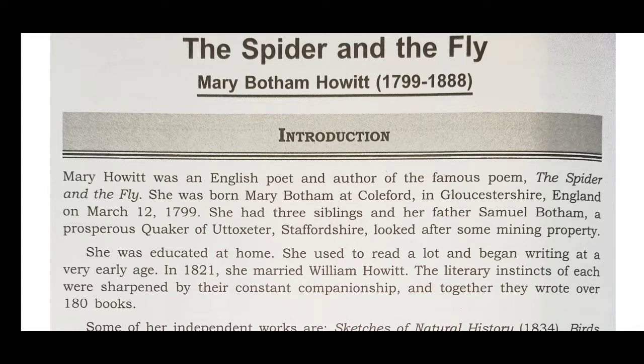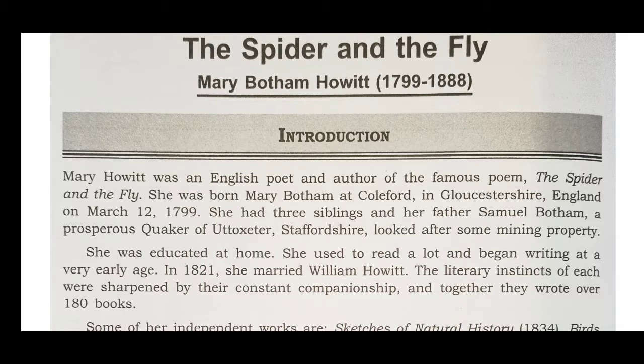She had three brothers and sisters, and her father, Samuel Botham, a prosperous Quaker of Uttoxeter, Staffordshire, looked after some mining property. So whatever be the family background, what is more relevant is she was educated at home. She used to read a lot and began writing at a very early age.